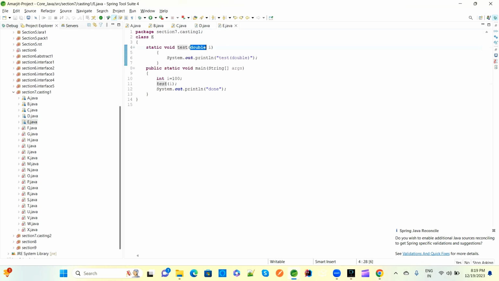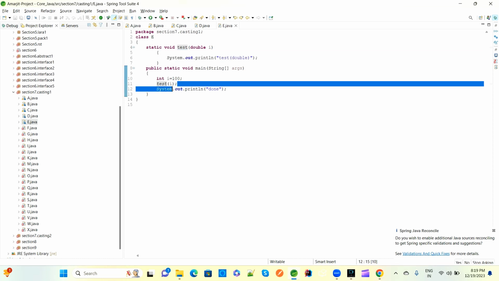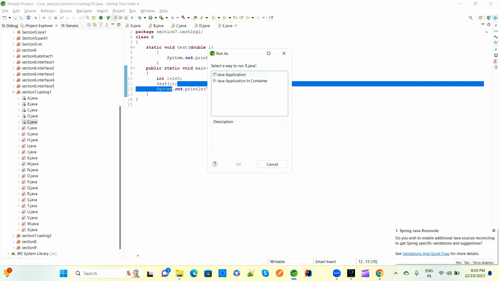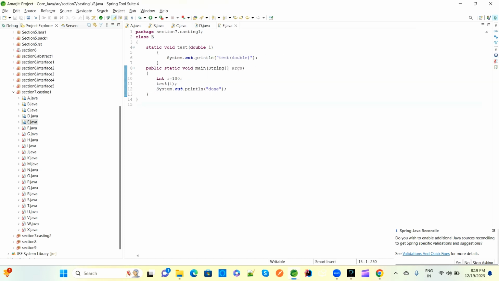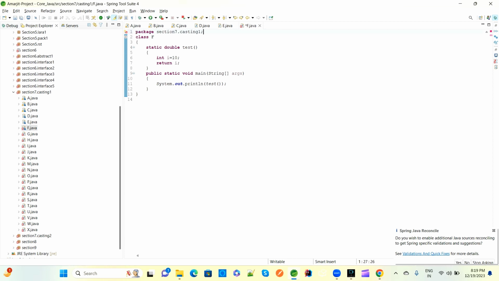Now if you print with SOP, this method will be called from test double. This test double will be called and then done. So if you run this program here, you get test double and done. And suppose you have some return type, then if you return, a double value will be returned. But here it is void, so no return type.